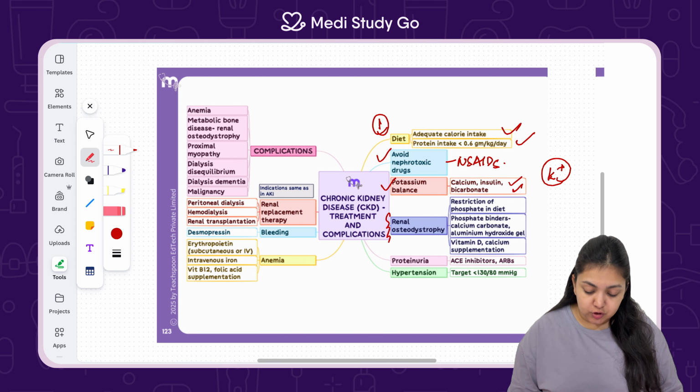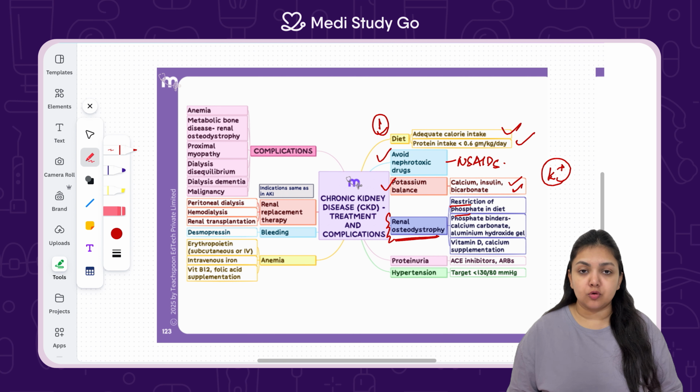Then renal osteodystrophy patients can be present because of excess phosphate in the body. So you restrict the phosphate in the diet. Phosphate binders can be given like calcium carbonate, aluminum hydroxide gel, which go in the body and bind to phosphate. Vitamin D and calcium supplementation can be required because that is also going to be decreased. Because if the kidney is diseased, RAS activation is not going to be there. Vitamin D absorption is not going to happen. Therefore, calcium absorption will not be there.